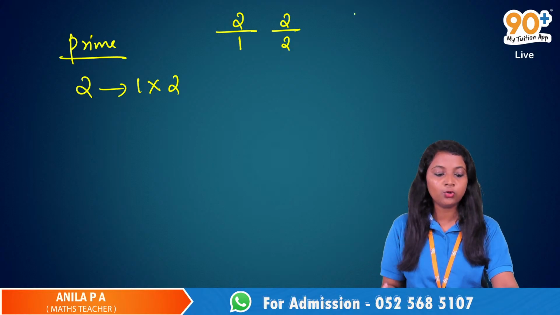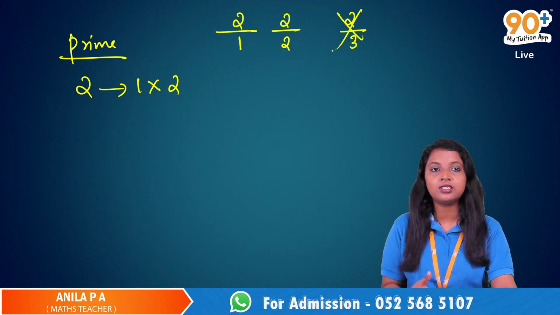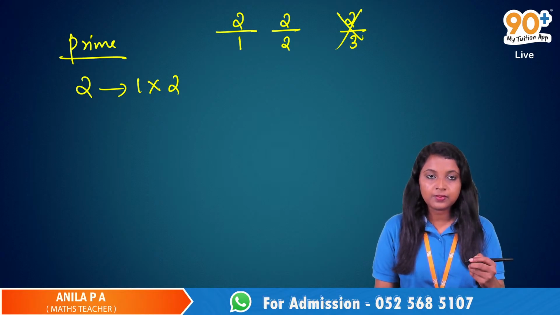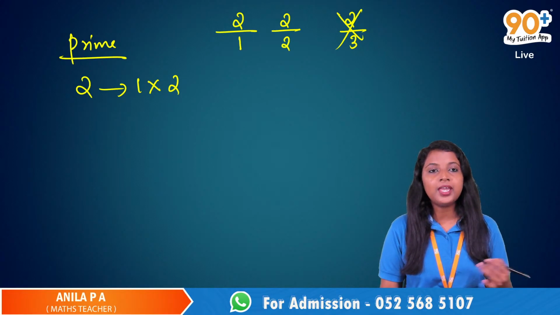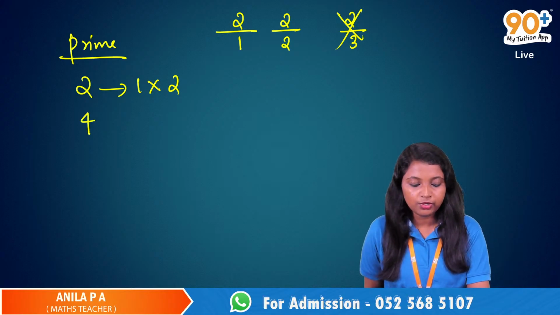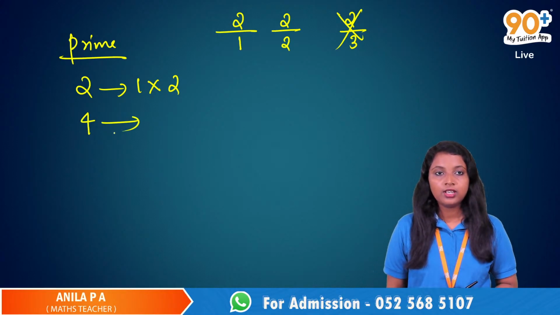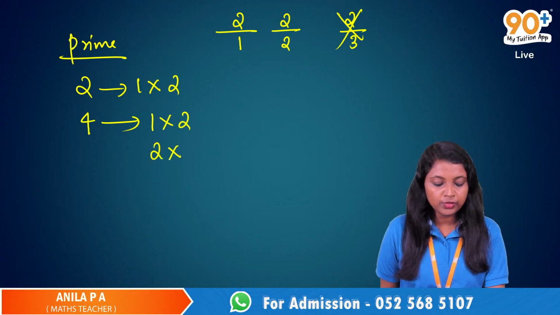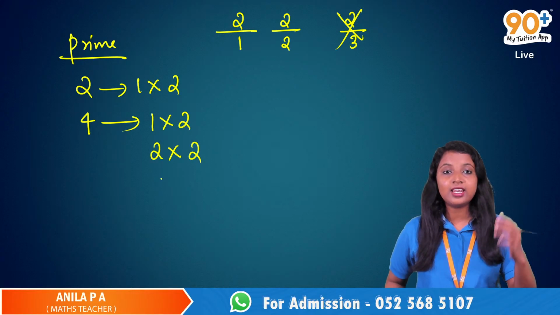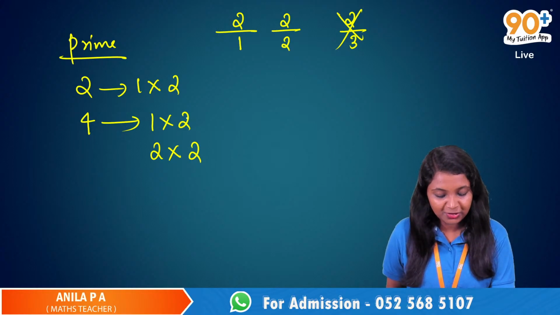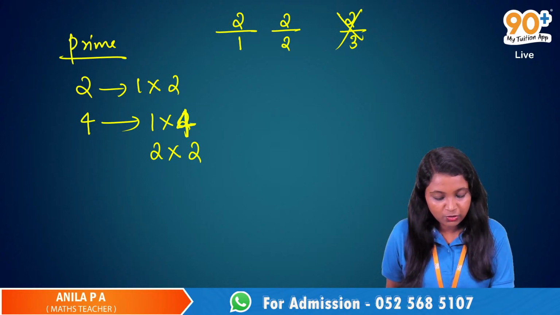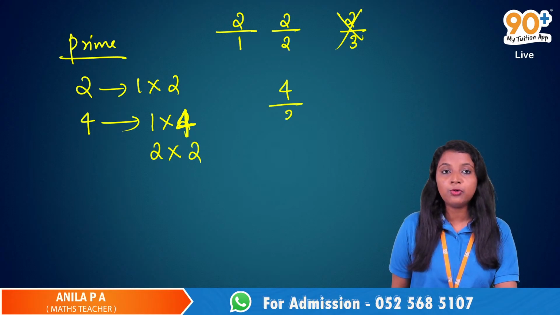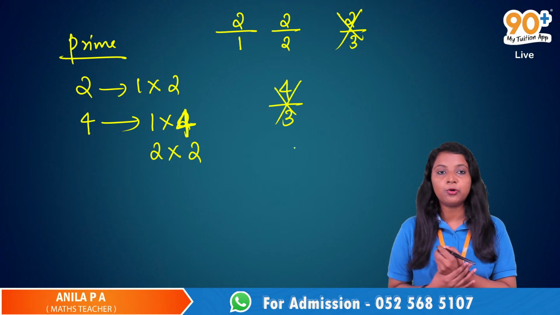You cannot divide 2 by some other number, say 3. Is it because 3 is a bigger number than 2? Bigger number, okay. So what about this 4? When we take this 4, we have 1 into 4 and 2 into 2. Even though 3 is less than 4, we cannot completely divide 4 by 3, right?